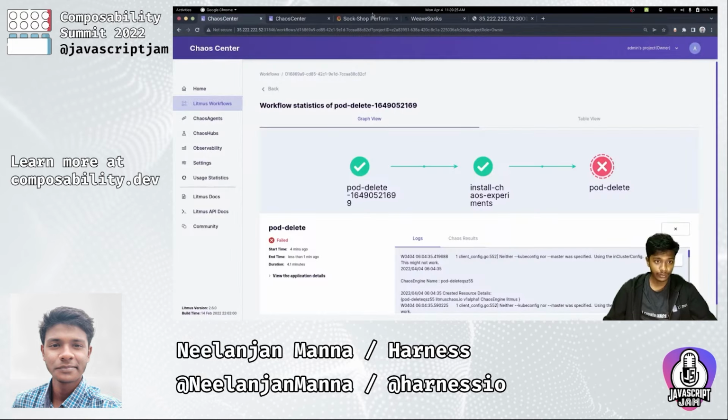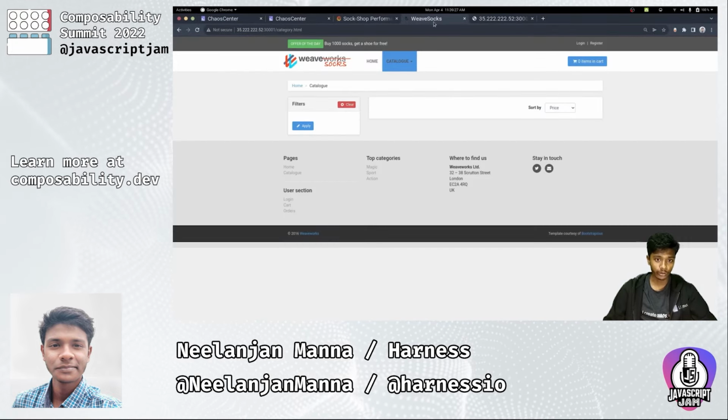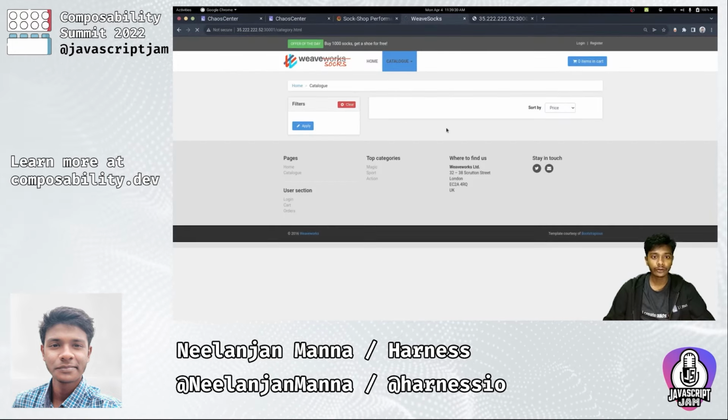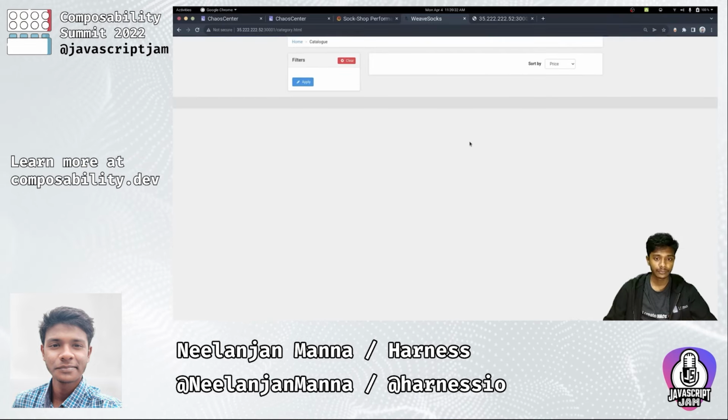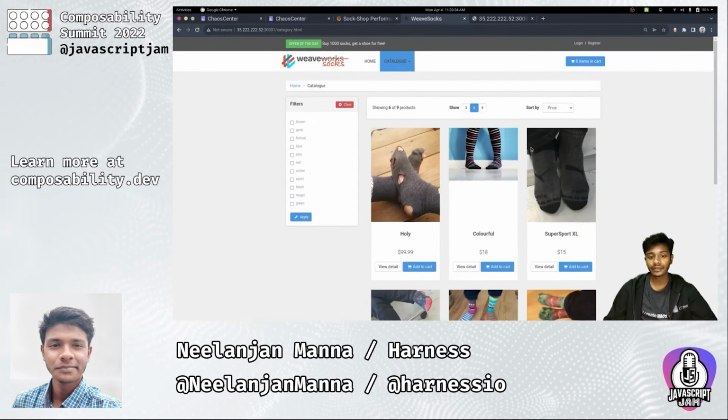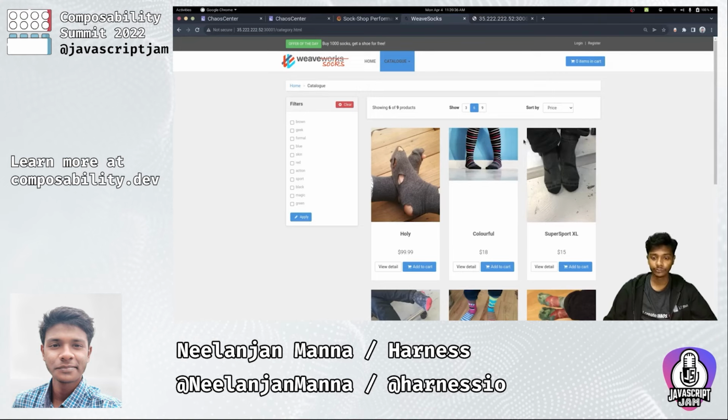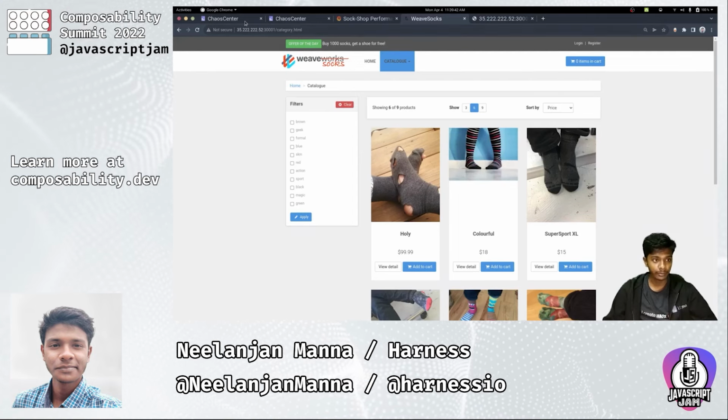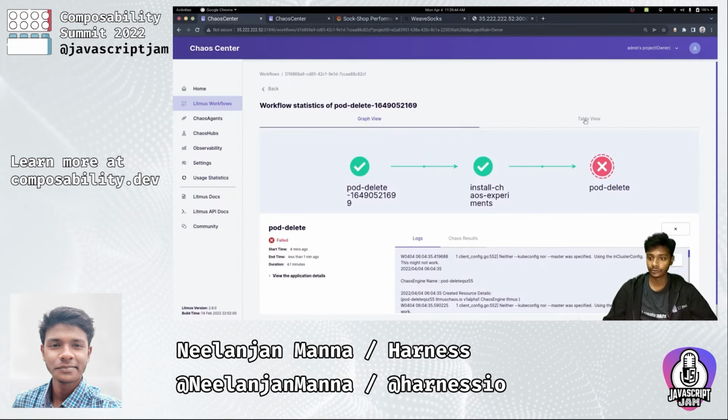and we can confirm the same if we go to our application and try to reload. As we can see, the catalog is again back, we are right on track. But it is paramount to understand what caused our chaos experiment to fail. Why has it failed?